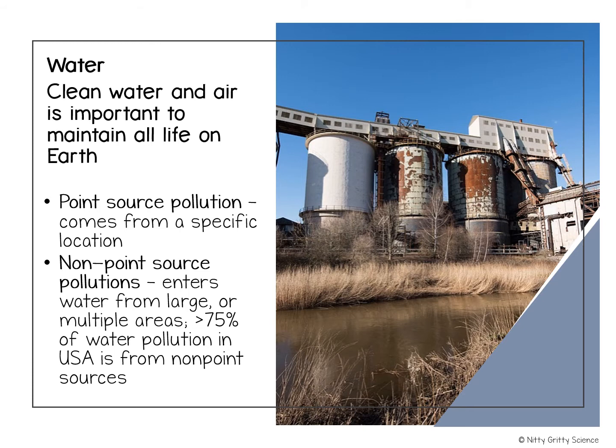When pollution can be traced to one location, such as a drain pipe or a smokestack, or even a natural cause like a volcano, this is called point source pollution. If pollution cannot be traced to one location, for example, a whole bunch of cars coming from a major city, then this is called non-point source pollution.